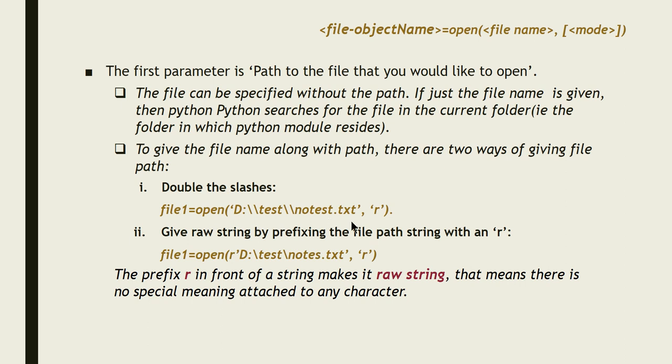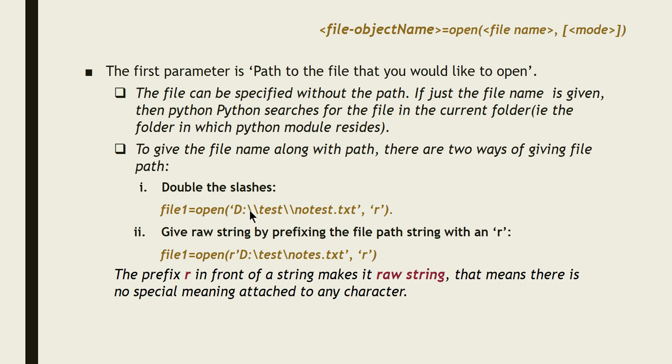While specifying the file path, if you give d:\test with only one slash, then \t is nothing but the escape sequence tab, and \n is a new line character. It will be interpreted in a wrong way. Inside the string only, you have to use the escape sequence.